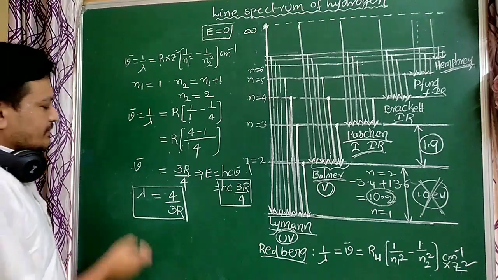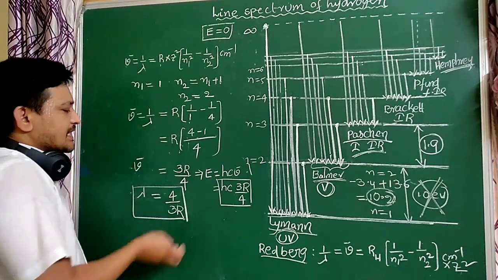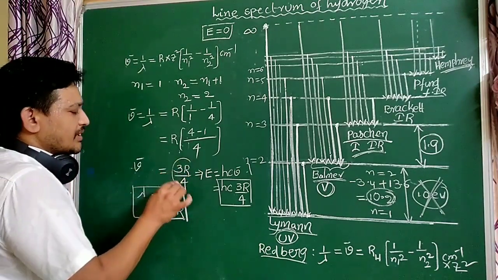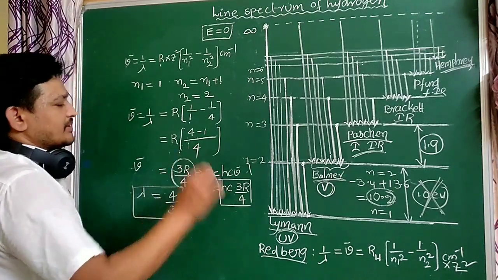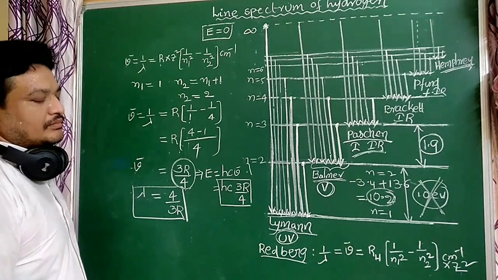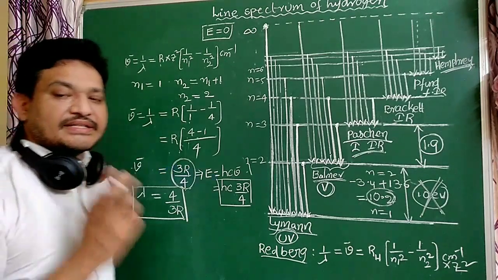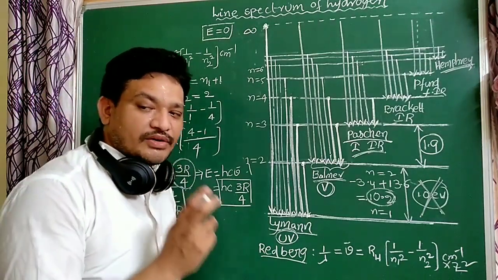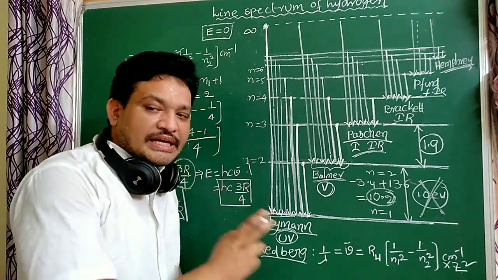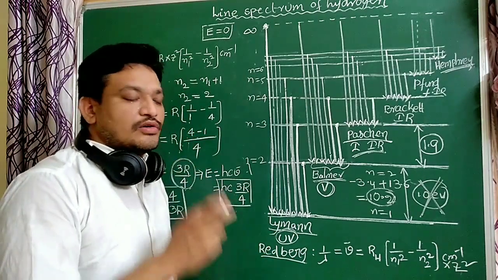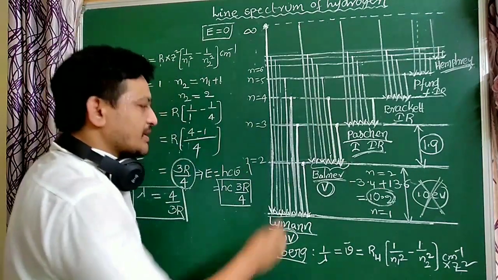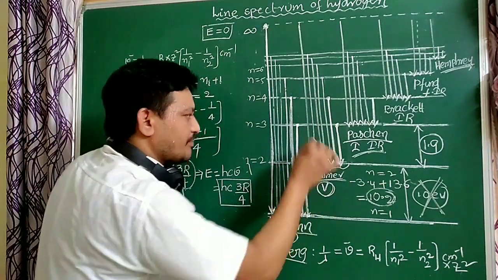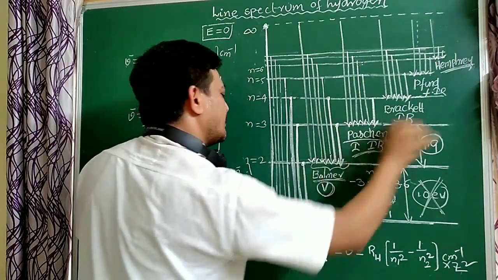This is the wave number of the least energy line of the Lyman series. The Lyman series has more energy when compared to all the remaining series. Here the first line has more energy when compared to the remaining lines.